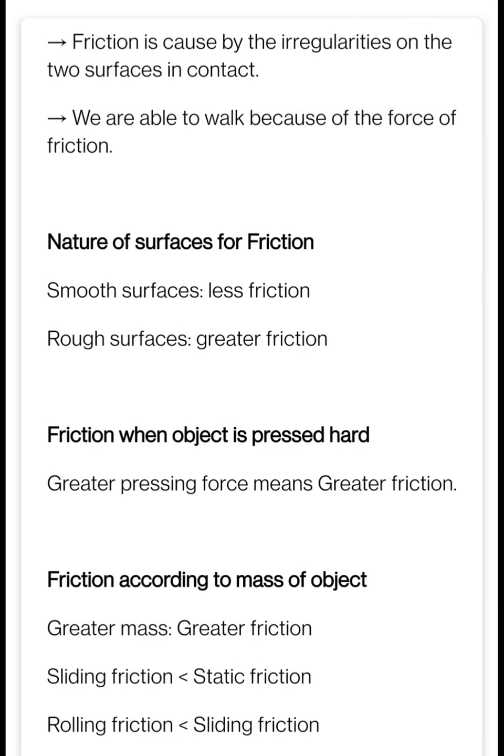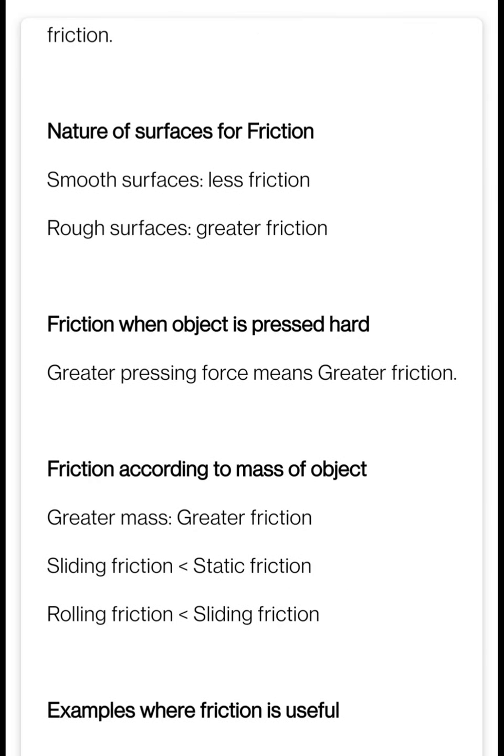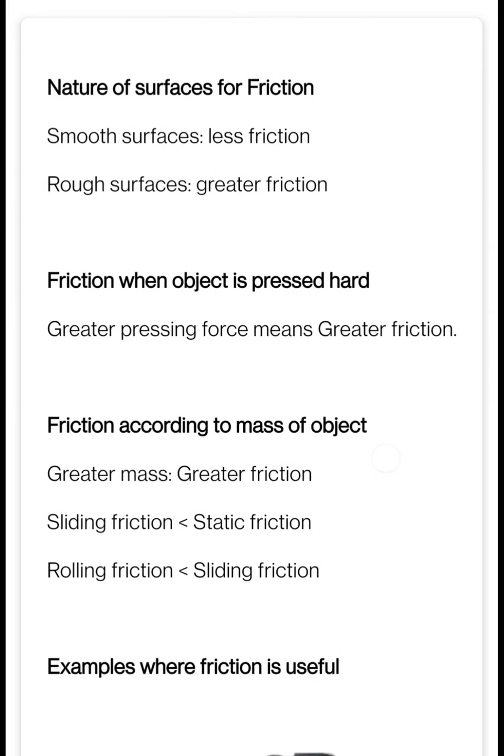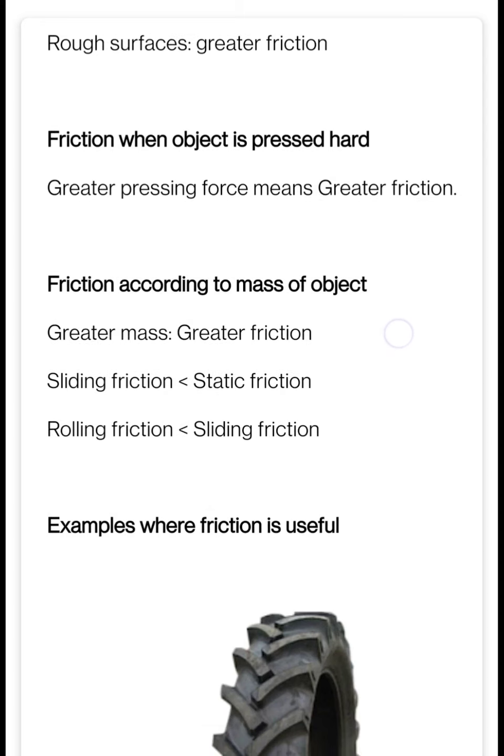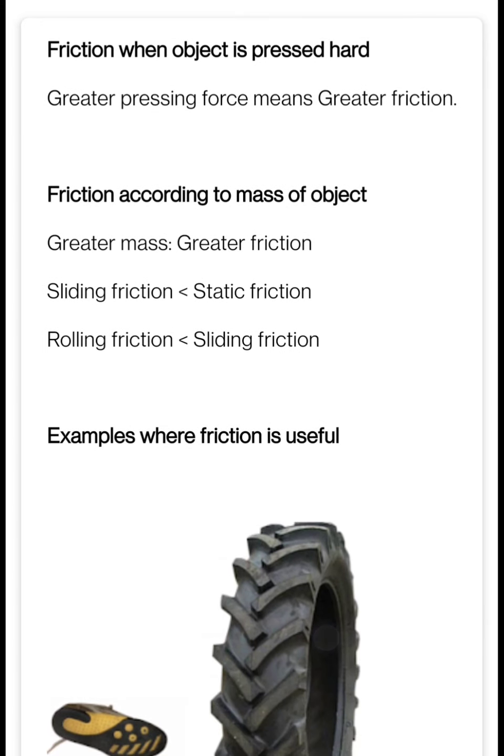Now next is friction when an object is pressed hard. Greater pressing force means greater friction. Then, friction according to the mass of the object: the greater the mass, the greater the friction. Then sliding friction, static and rolling friction we'll see in the next lecture.